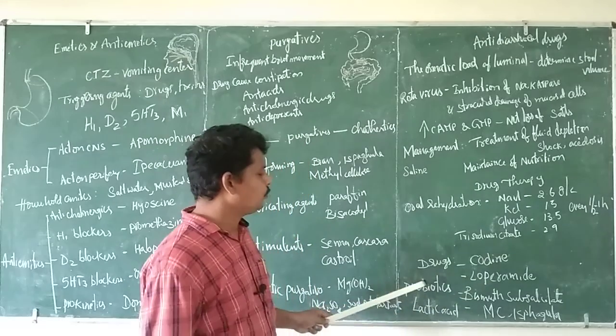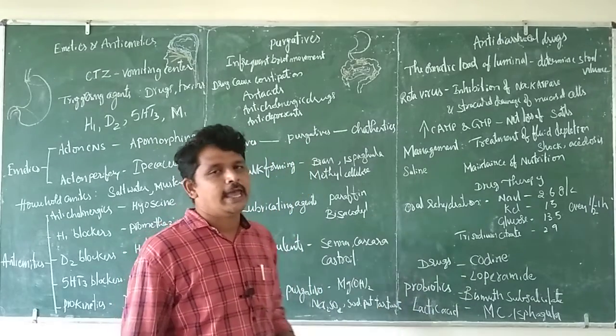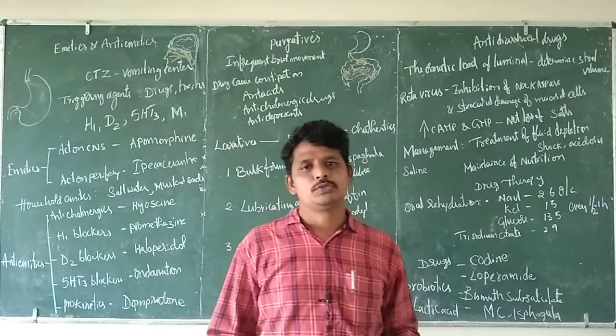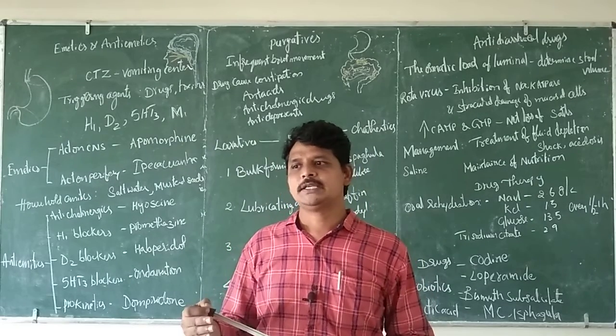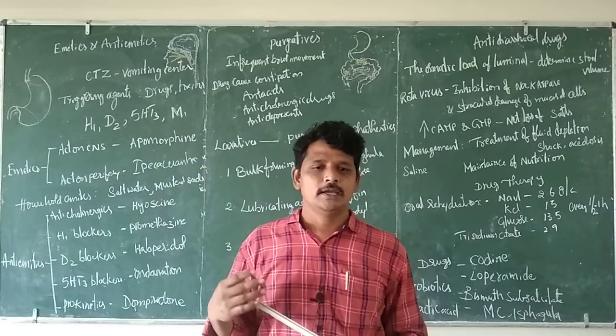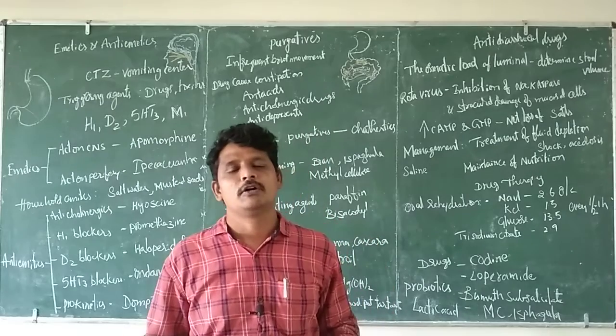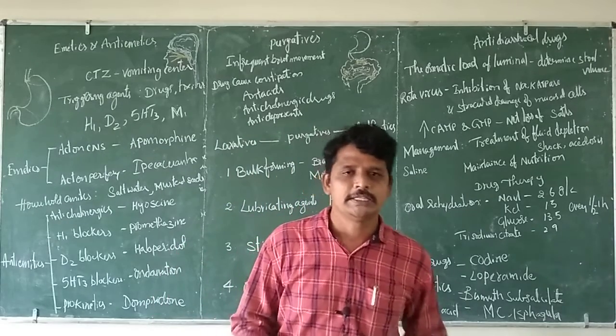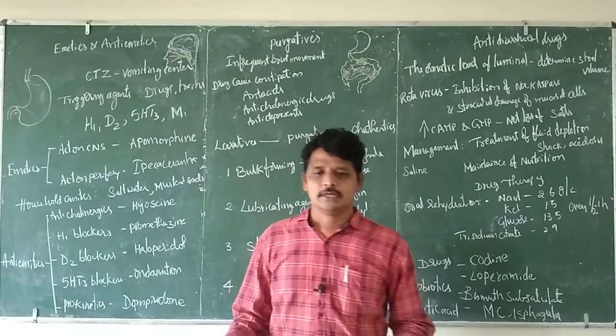Apart from that, we use probiotics, for example lactic acid spores, which will increase the microbial flora for easy recovery from this situation. This is how we are going to treat diarrhea.